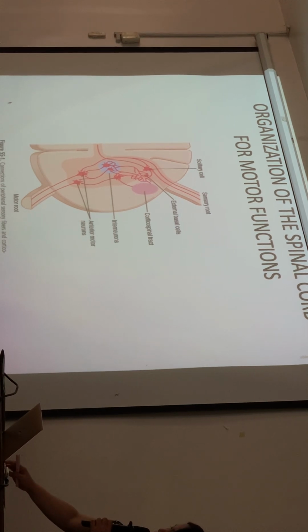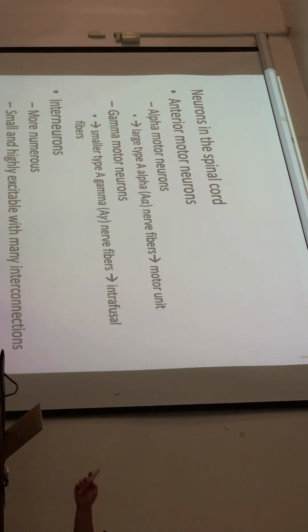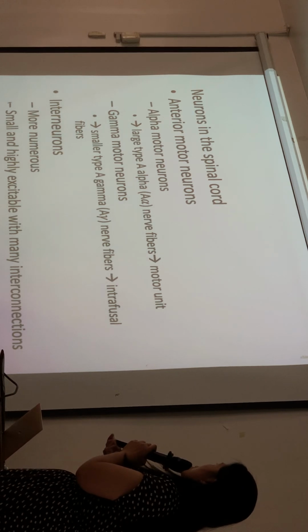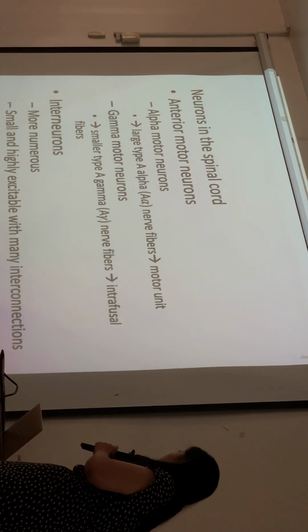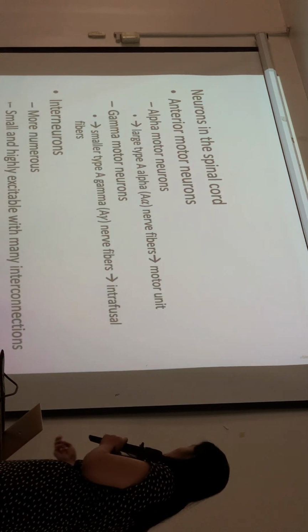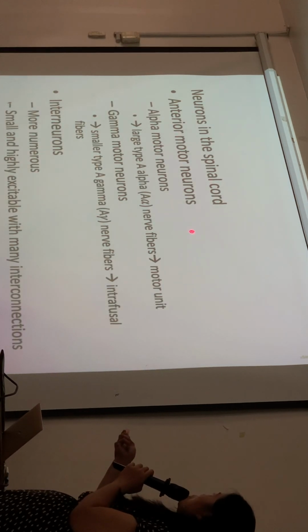So aside from the neurons that relay signals at the spinal cord, we have other neurons. We have the anterior motor neurons and interneurons. Anterior motor neurons are the motor neurons, the output neurons.